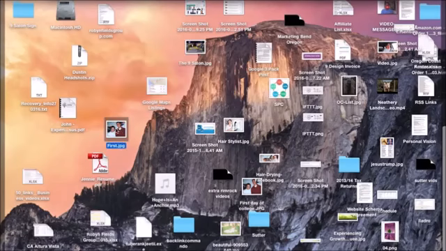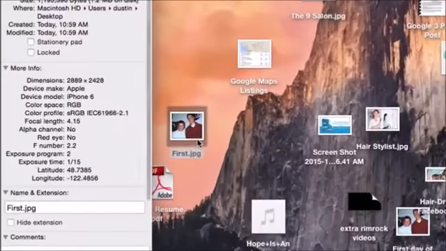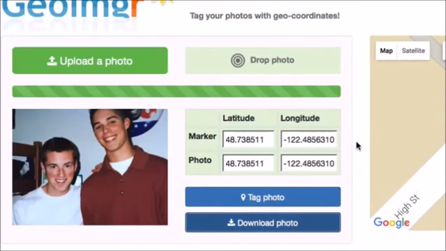And now if we go and just get the info off of this, you'll notice over here there's a latitude and a longitude associated with that image, and it matches right here. So that's how you geotag it, and then from that point you'll take that image and upload it to your website, and now you have a geotagged image on your website without needing the premium WordPress plugin. So I hope that's helpful.